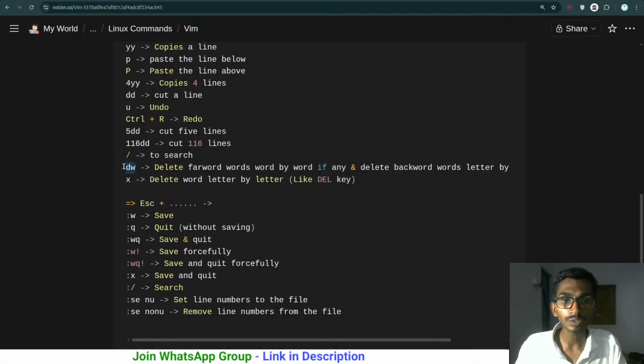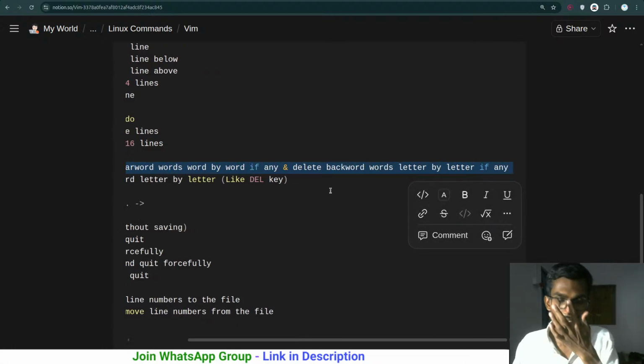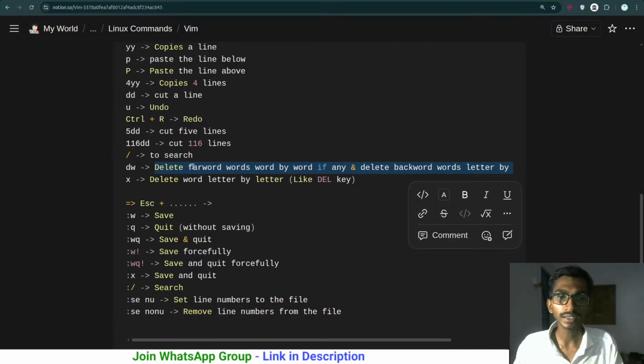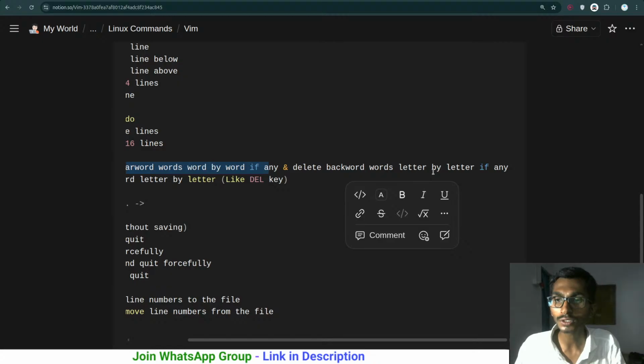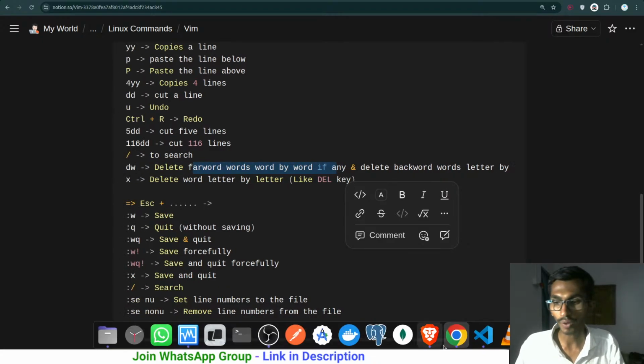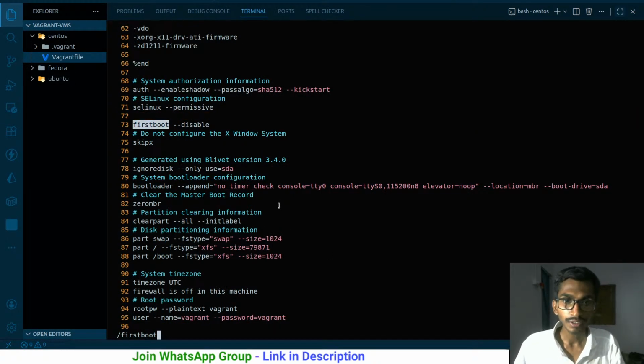Okay, and apart from this particular thing, DW, delete forward words by word. Delete it is confusing. Let's not talk about this. Though I wrote it, what it does: delete forward words by word if any. So if there are any words ahead of the cursor, it will be deleting them first of all word by word. Delete backward letter by letter if any. So what happens with the dw command? I'm not really worried about this command at all, it is confusing even to me, but okay.